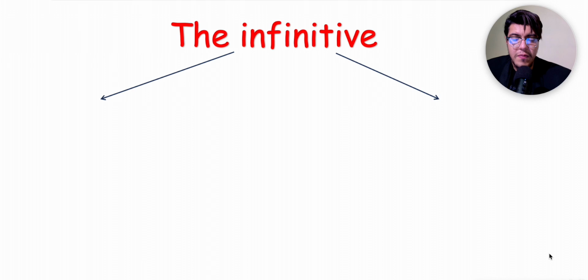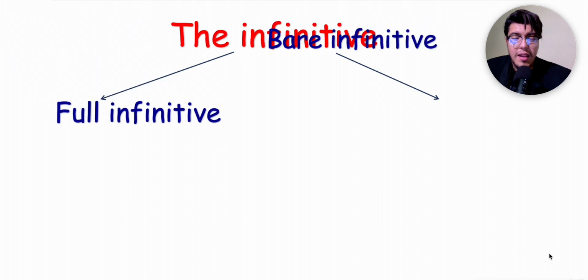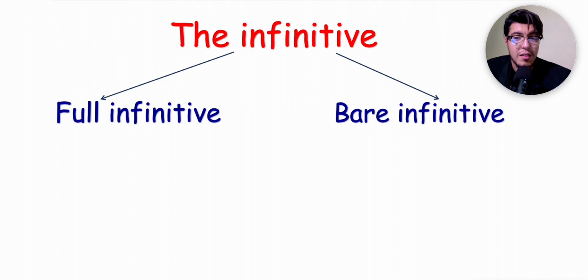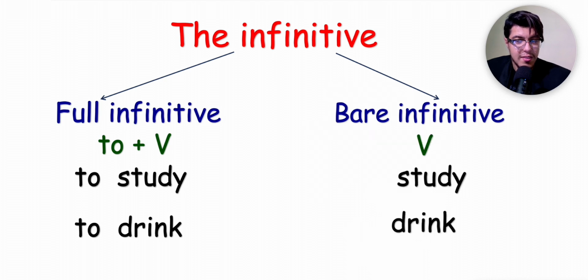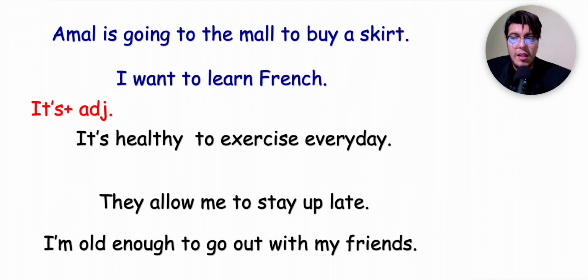Well, the infinitive has a full infinitive and a bare infinitive. What do we mean by full infinitive and bare infinitive? The full infinitive is to plus the verb, like to study, to drink. However, the bare infinitive is the basic form of the verb, the verb itself, like study or drink. Like in these examples: Amal is going to the mall to buy a skirt. I want to learn French.